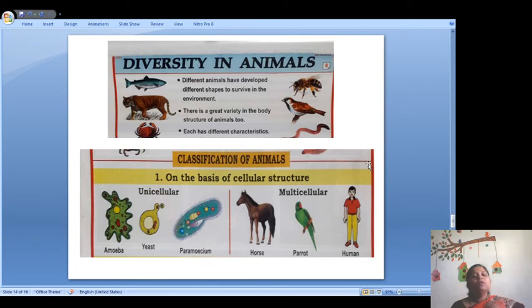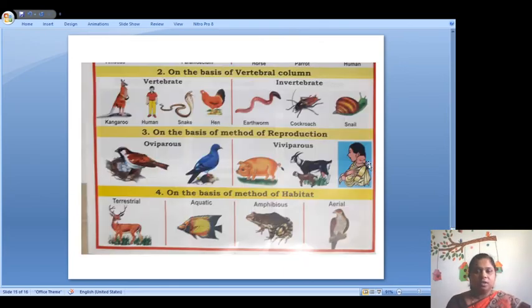Examples we can give are amoeba, yeast, paramecium. The animals which have many cells are called multicellular animals. Examples we can give are horse, parrot and human being. Like this we can tell that according to the cellular structure, animals are classified into unicellular and multicellular animals.